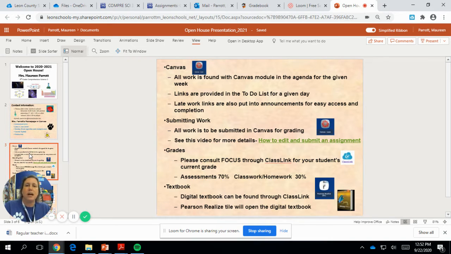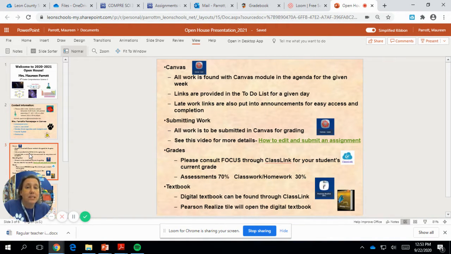Sometimes there are assignments that are more of a participation. Maybe it looks like a quiz, but it won't count as a quiz. So you don't want to go by what the grade is on Canvas. You want to go by what the grade is on Focus. That is the grade that will go onto progress reports and inside report cards.